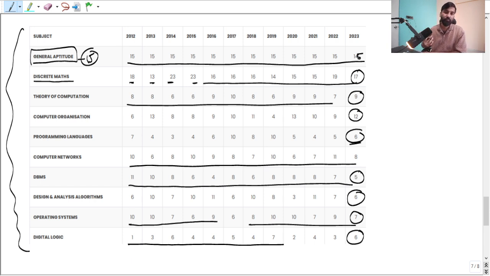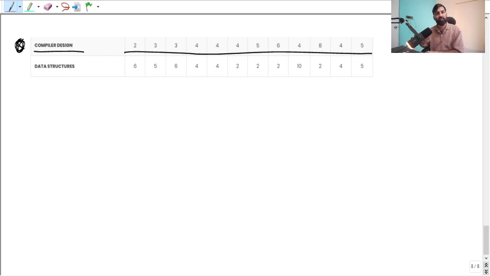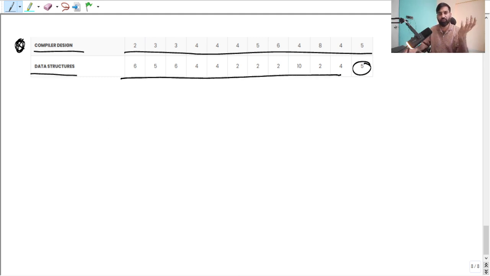So please prepare this subject, okay. And another is compiler design, right? Compiler design has very little weightage. You see, it always has less weightage, right? So compiler design, you can also ignore it, but please at least have a look at the previous year question papers, okay. You can ignore this subject, 5 marks. But data structure, you see, around 2 to 3 questions, okay.